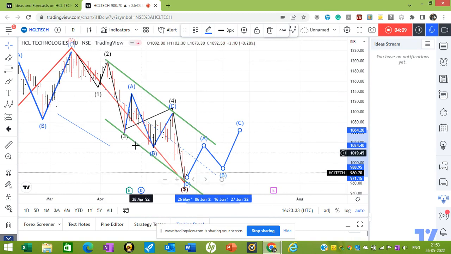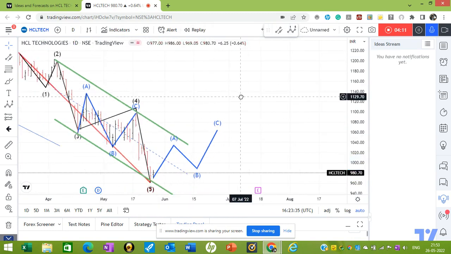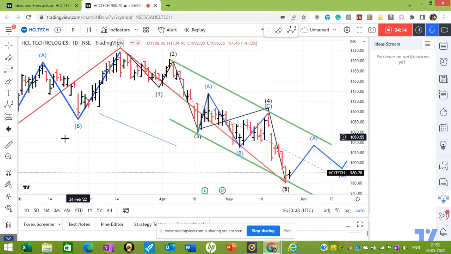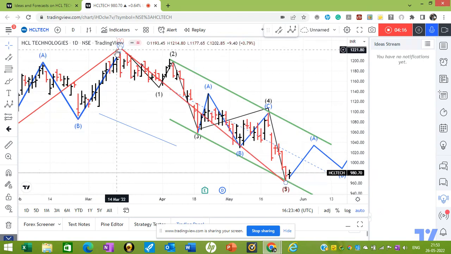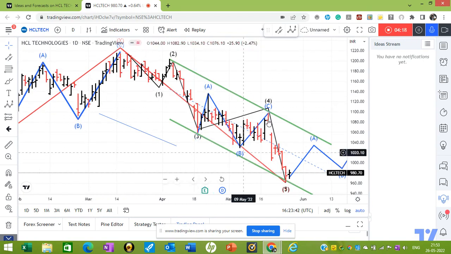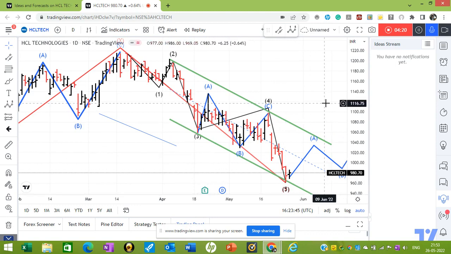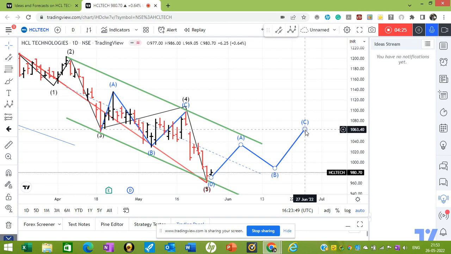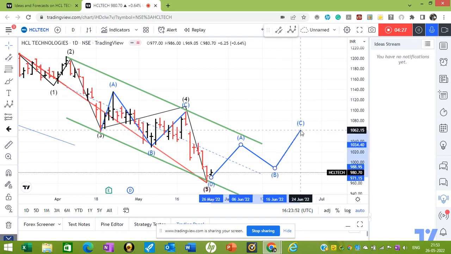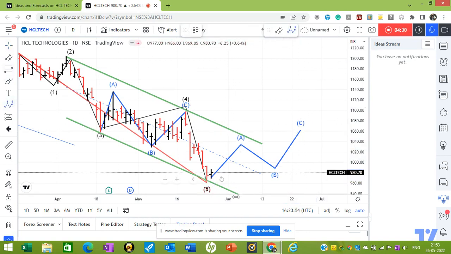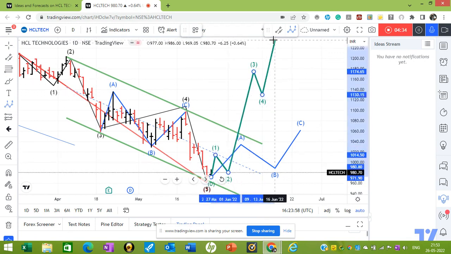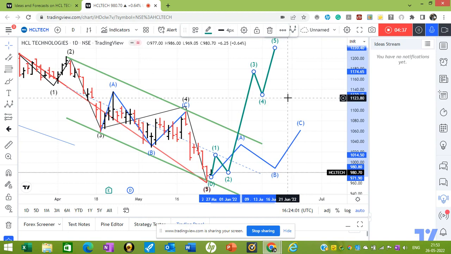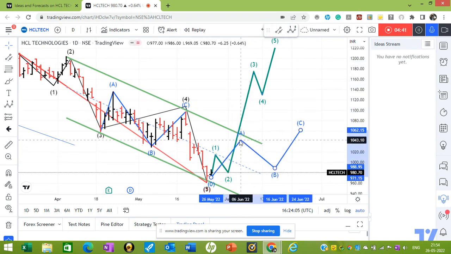This five wave decline is over. We had this wave X and then one, two, three, A, B, C, fourth wave, and then fifth wave. So this five wave decline is over, and now we should have a move like this. It will be either an A, B, C move, or you'll have a five wave move up, one, two, three, four, five. Something like this. Either of the two moves.